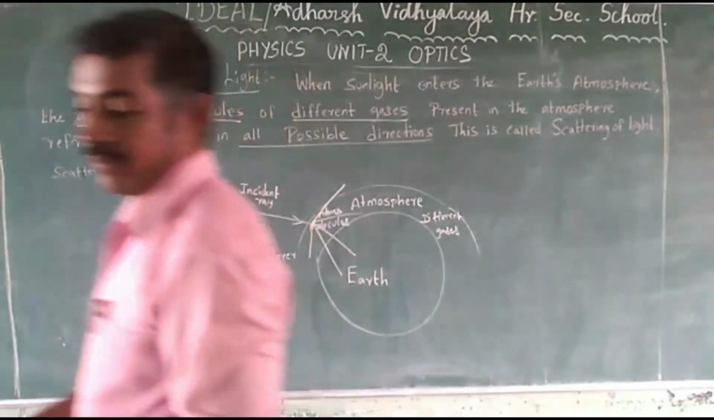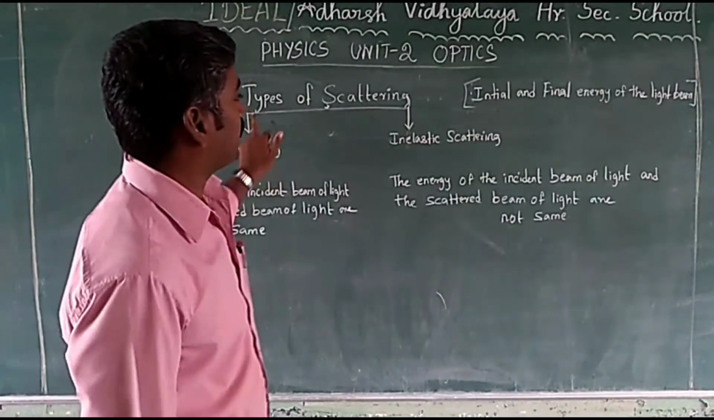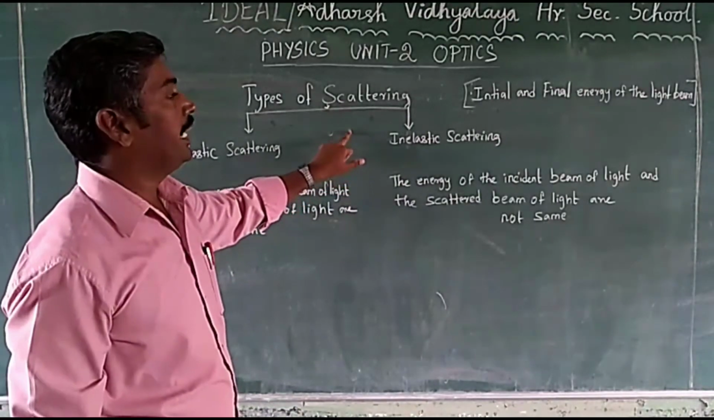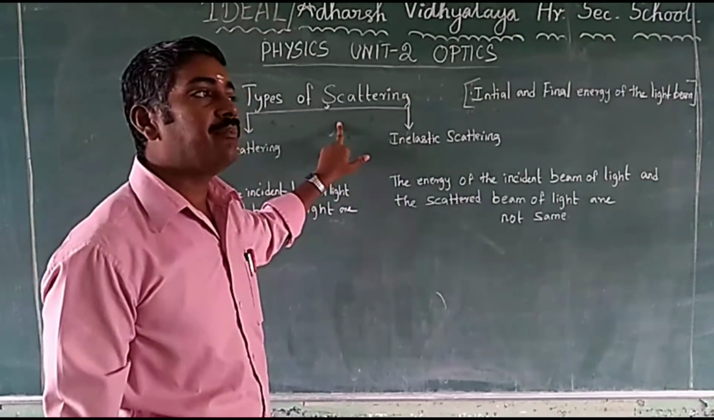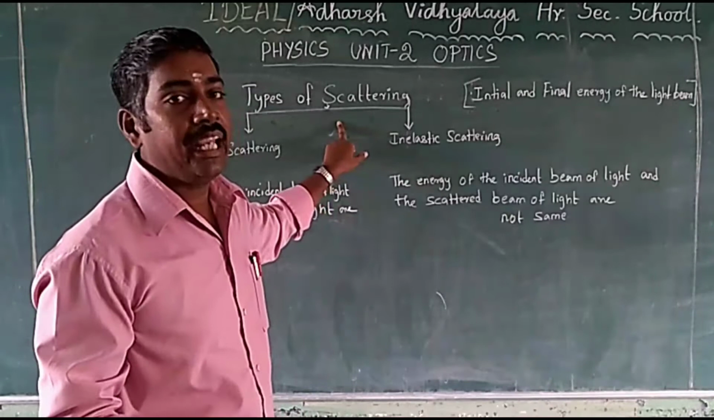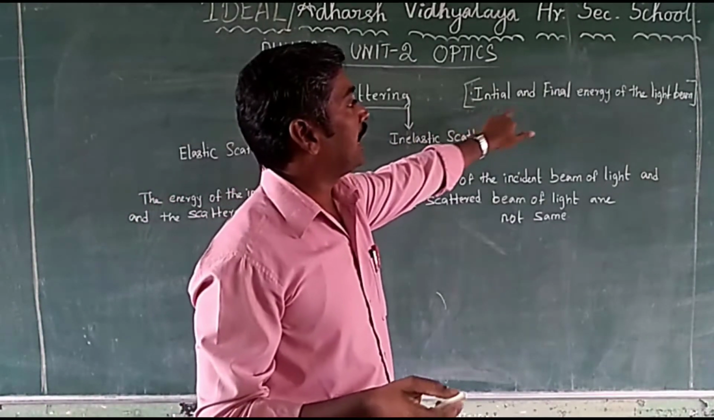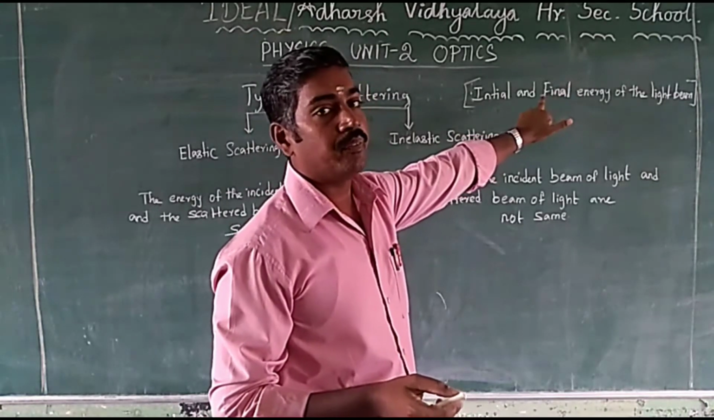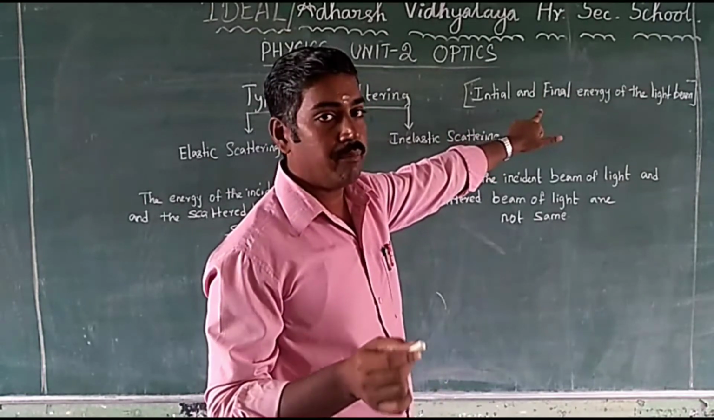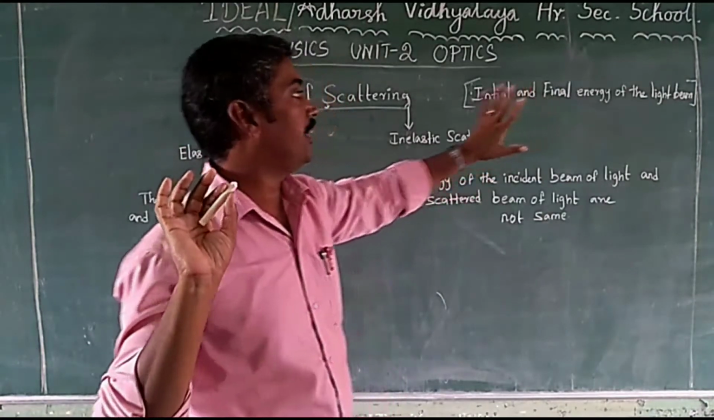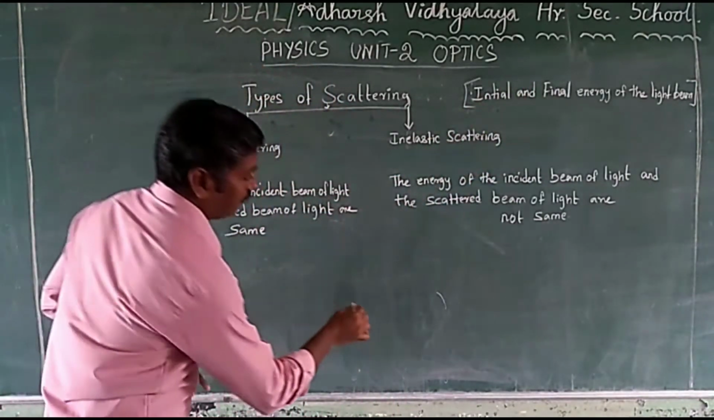Okay. Next, types of scattering. The scattering of light can be classified based on the initial and final energy of the light beam. Okay, I will explain.